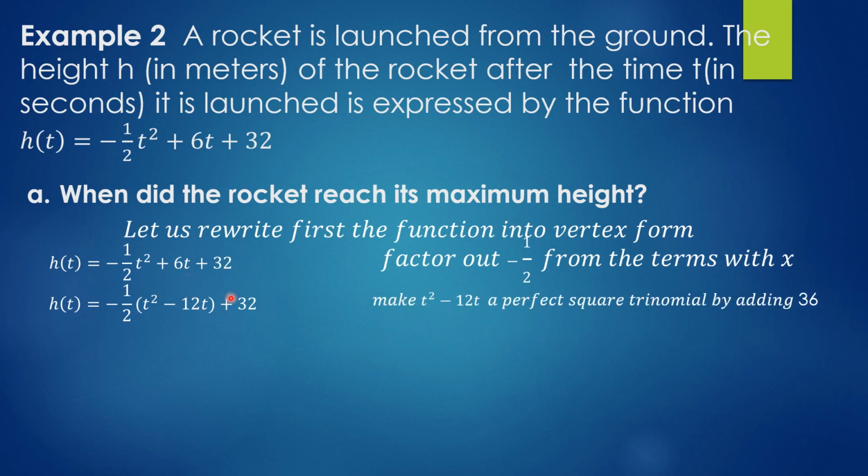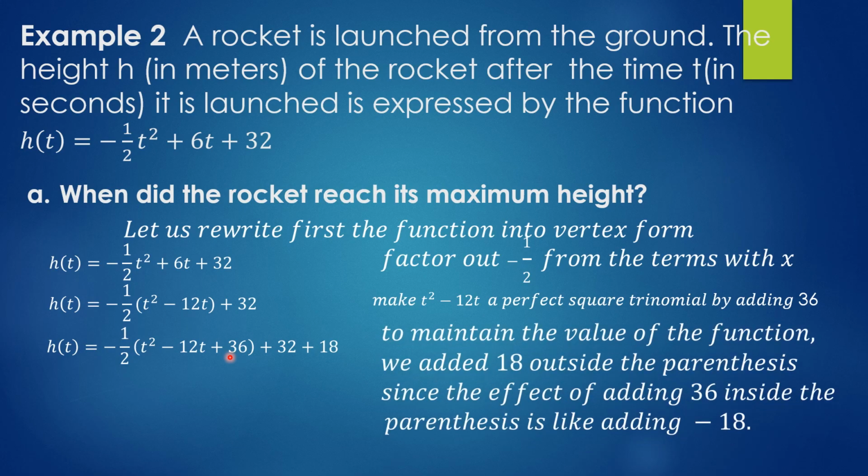Now, make t² - 12t a perfect square trinomial by adding the square of half of b. b is -12. -12 divided by 2 is -6. Times itself, positive 36. Adding 36 inside the parentheses is like adding -18 to the equation. So add 18 to the equation so that the value will not be changed.